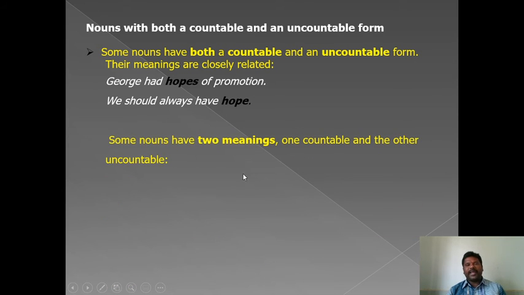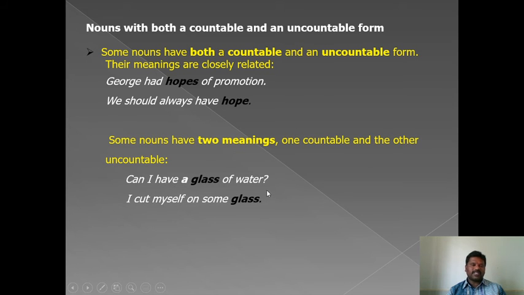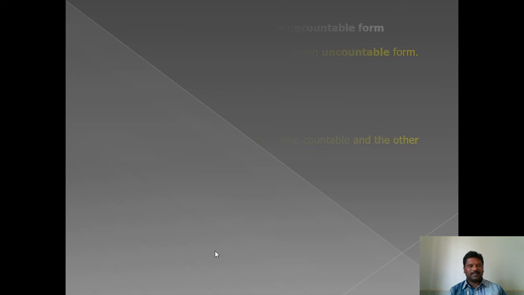Some nouns have two meanings, one countable, the other uncountable. Can I have a glass of water? I cut myself on some glass. Glass is countable in the first, and glass is uncountable in the second. The Times is an excellent paper. Paper is countable here. Made of paper is uncountable.